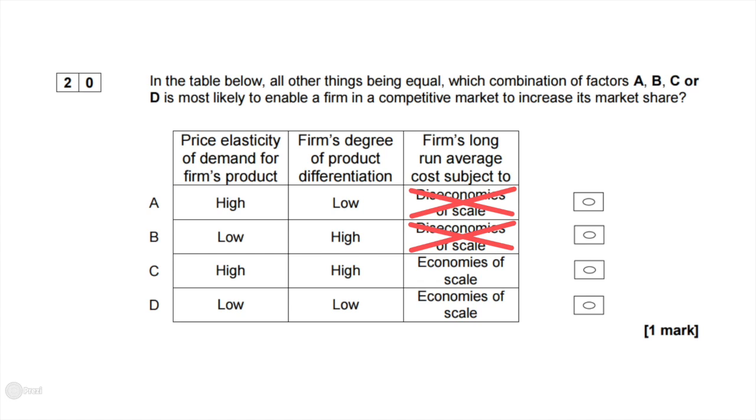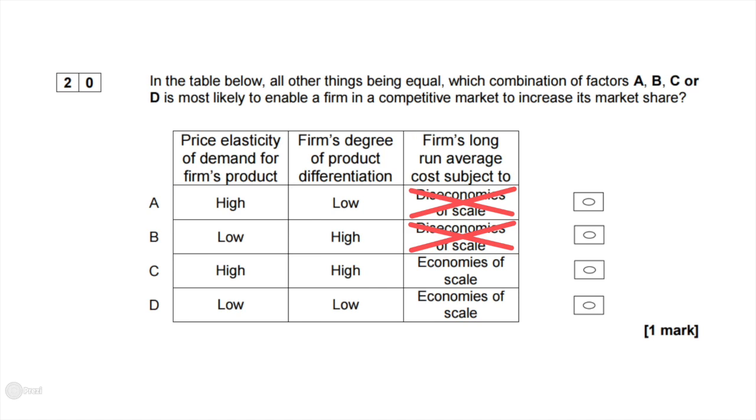So if they can increase the degree of their product differentiation and align it more with the preferences of individuals, then they can increase their sales. Also, as their new product is quite differentiated from others, it means that more consumers will stick with this firm rather than switching to other firms. So this will mean that the price elasticity of demand for the firm's product would actually be quite low, because they really prefer to consume this product rather than consuming another one somewhere else, because it is quite different, because the products are differentiated.